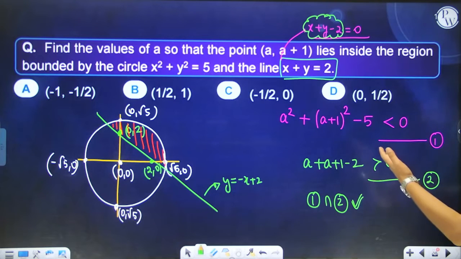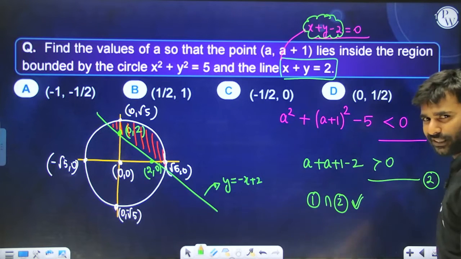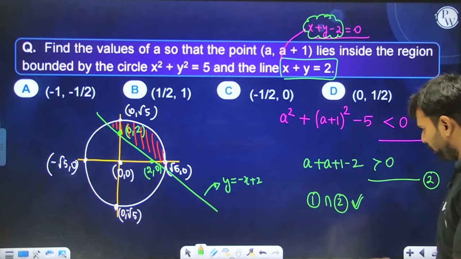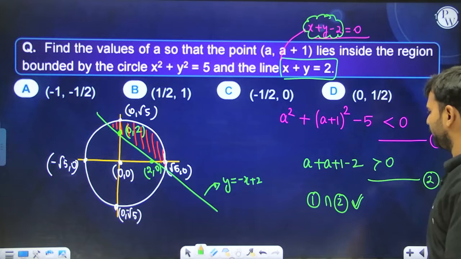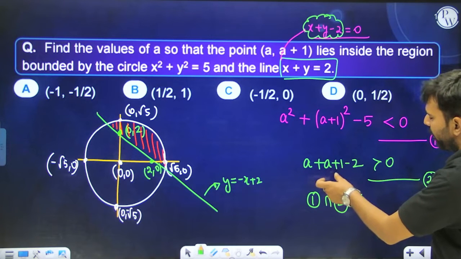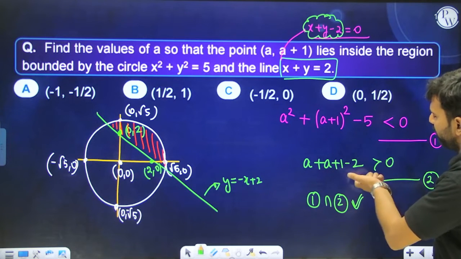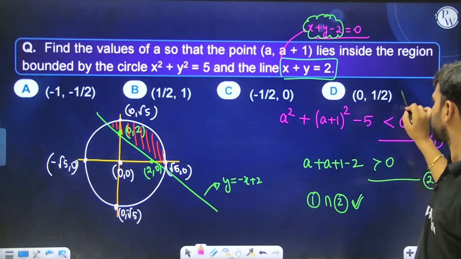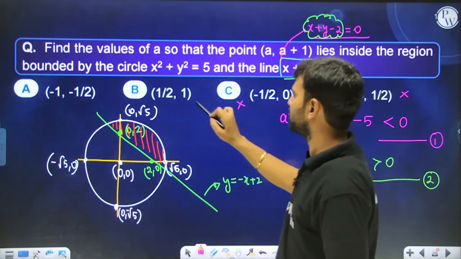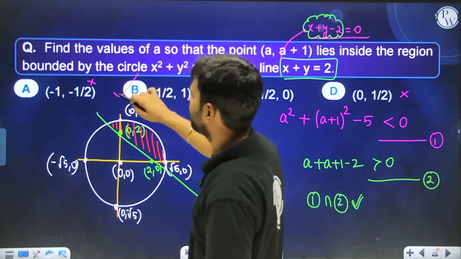I don't think that this equation is difficult to solve. Over here you can see that a has to be greater than 1 by 2. From here alone you can say that 2a minus 1 greater than 0 means a has to be greater than 1 by 2. A has to be greater than 1 by 2 means this will not be our answer, this will not be our answer, this will not be our answer. The answer has to be option B.